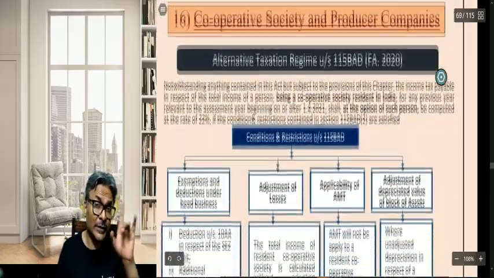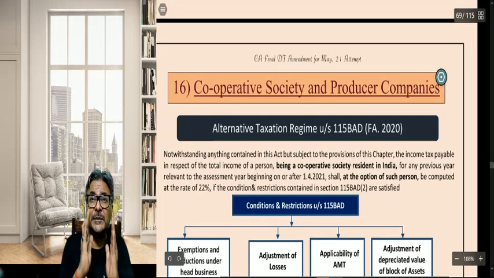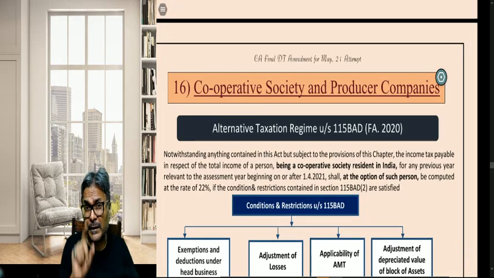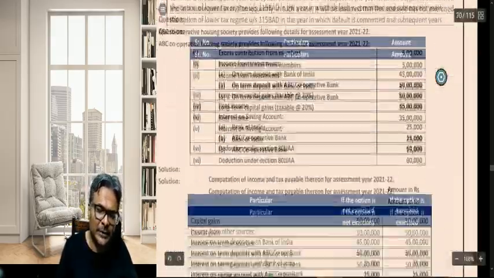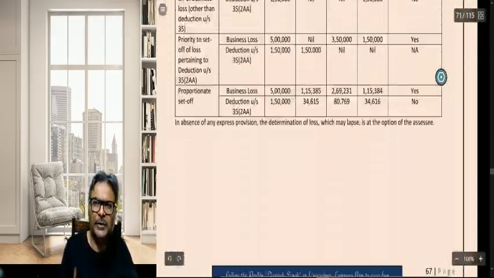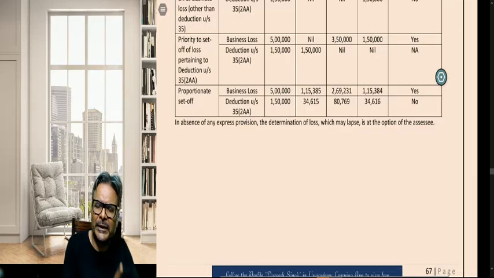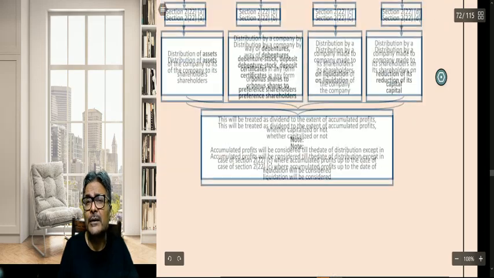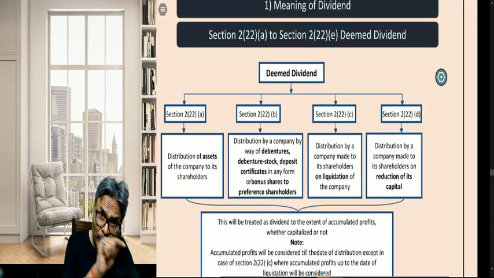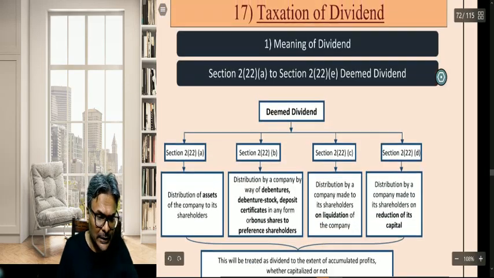Even the company alternate tax regime is equally very important. You'll say, sir, why is it so? Because as I told you, in November 2020 and Jan 21, this particular alternate tax regime was not targeted.